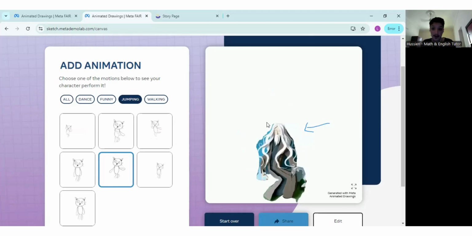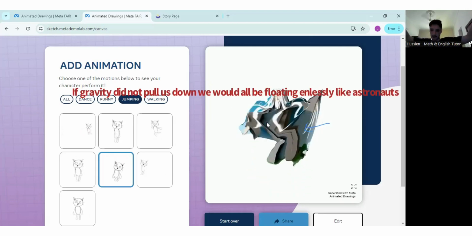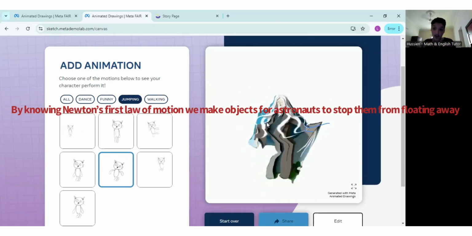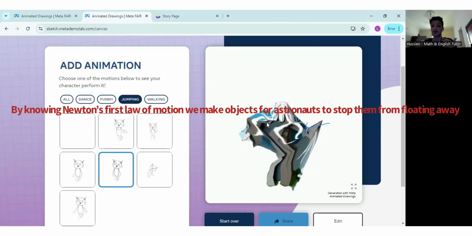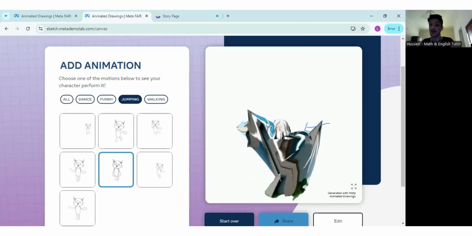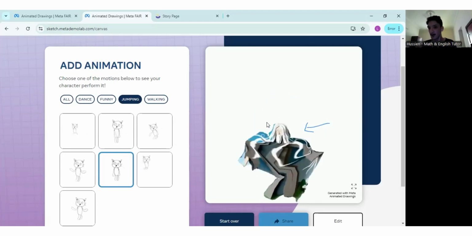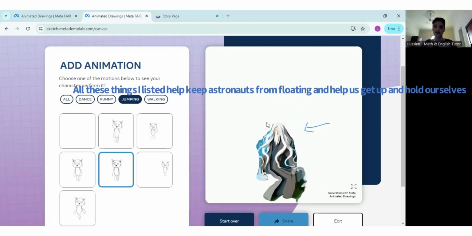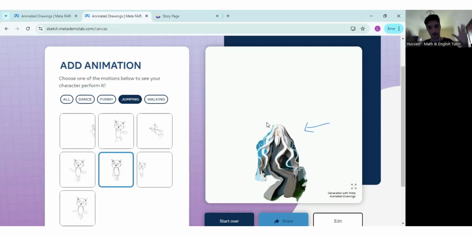This is because without gravity, we would all float off into space, just like the astronauts do. But because we know Newton's first law of motion, we know that in spaceships, we're supposed to make things that produce forces. That's why spaceships have ceilings. That's why we have metal bars in spaceships. We have seat belts. We have seats. All of these things produce forces that stop the astronauts from moving all the way into space forever.